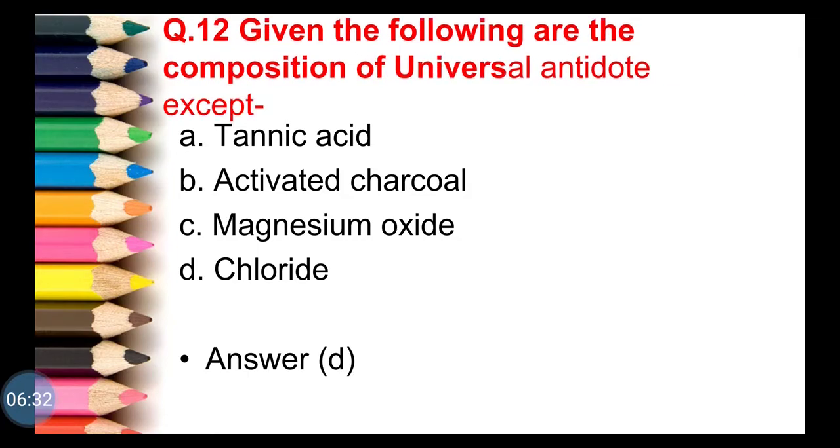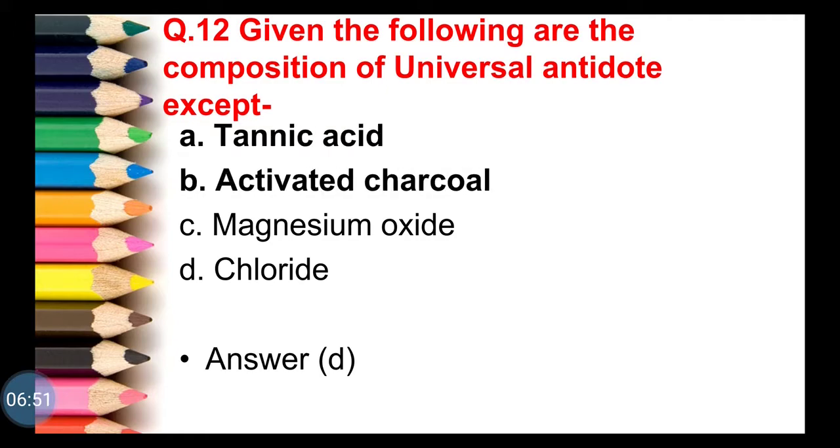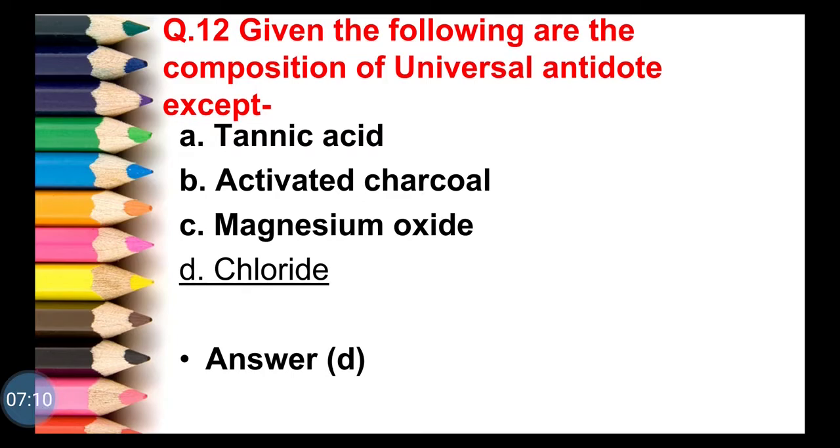Next question, given the following are the composition of universal antidote except. First, tannic acid. Second option is activated charcoal. Third option is magnesium oxide. And fourth option is chloride. So for this question, correct answer is option D, that is chloride. Chloride is not included in the formula of universal antidote.